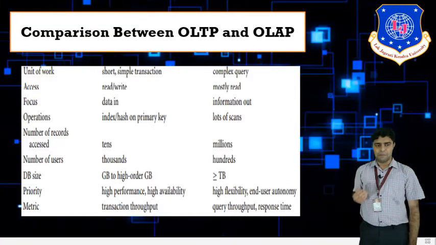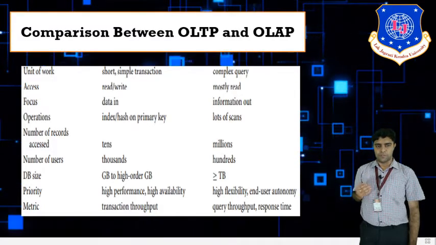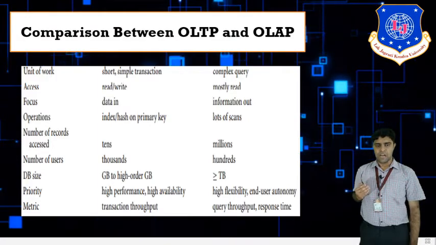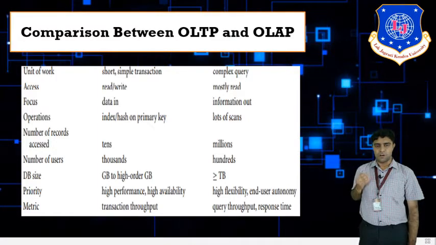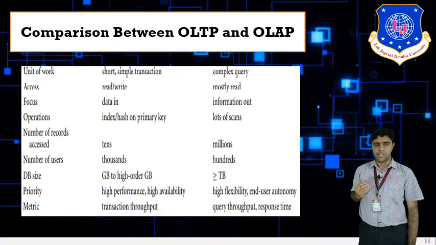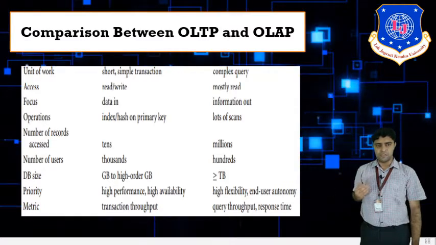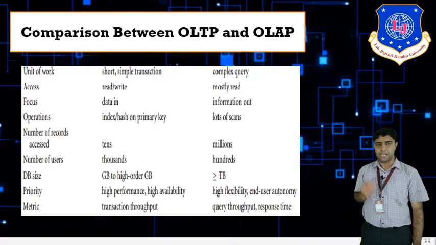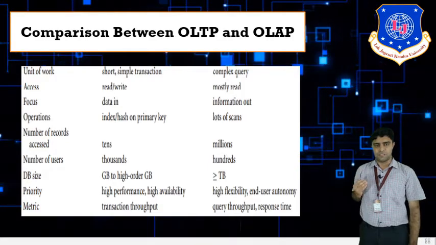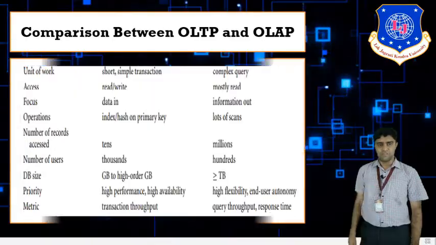In terms of priority, OLTP needs high performance and high availability. In OLAP, high flexibility and user autonomy will be used. As a metric, OLTP uses transaction throughput, and in OLAP, query throughput or response time will be used. So this is the comparison between OLTP and OLAP. This is the most important question which is asked in exams.